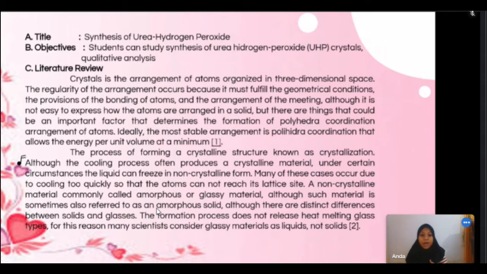Such material can be called amorphous or glass material, sometimes referred to as an amorphous solid. Although there are distinct differences between solid and glass, the formation process does not release heat of melting. For this reason, many systems treat glass material as a liquid, not a solid.